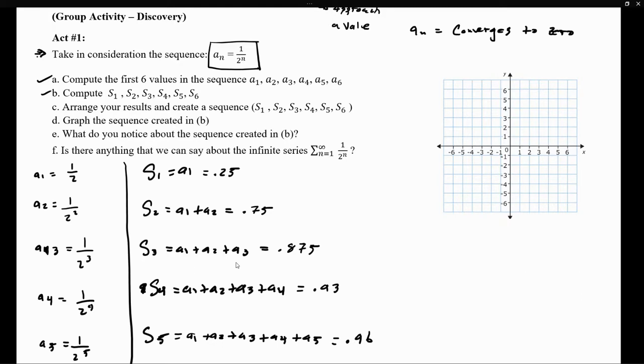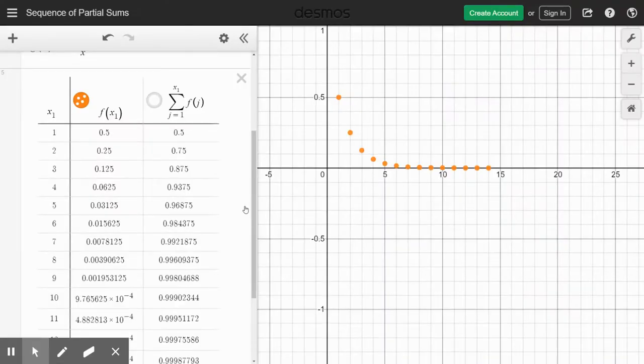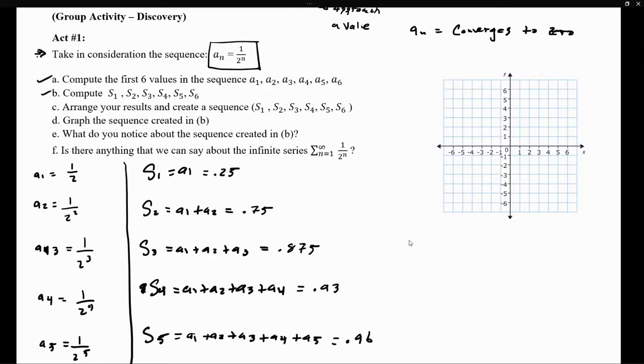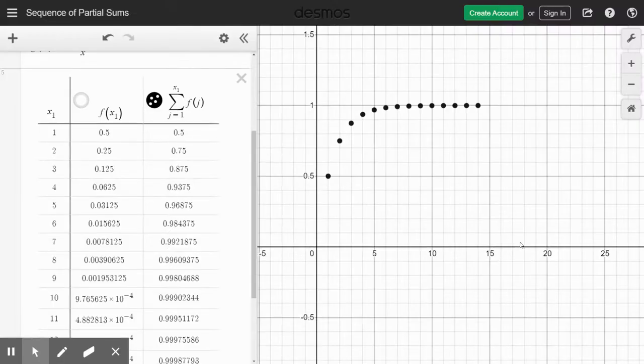But now, let's start looking at the behavior of the partial sum. We already computed the partial sums, but if I were to plot them, and if we think of S of n as some kind of a sequence, so S of 2, S of 3, S of 4, S of 5, S of 6, notice what's going to happen here. We seem to be approaching a value.